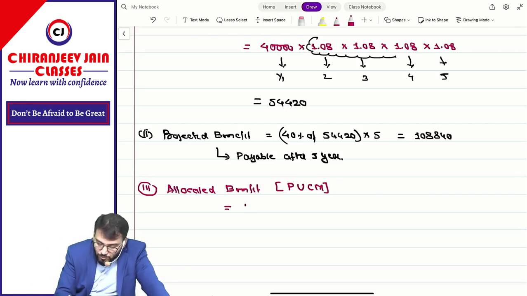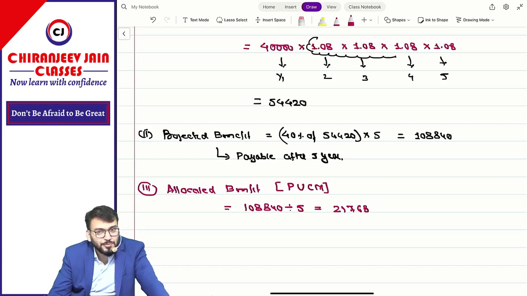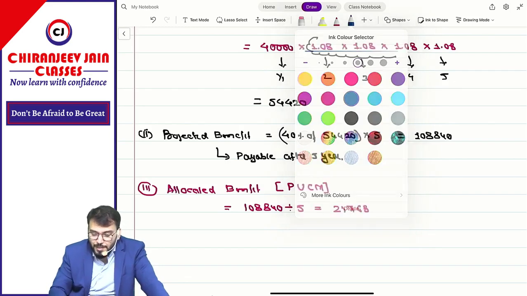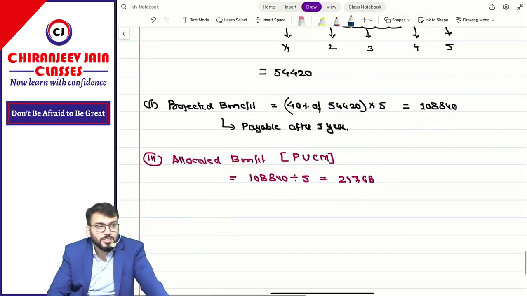It means we'll do 1,08,840 divided by 5, which is equal to 21,768. This projected unit credit method is given in AS 15. This may be asked in MCQ.